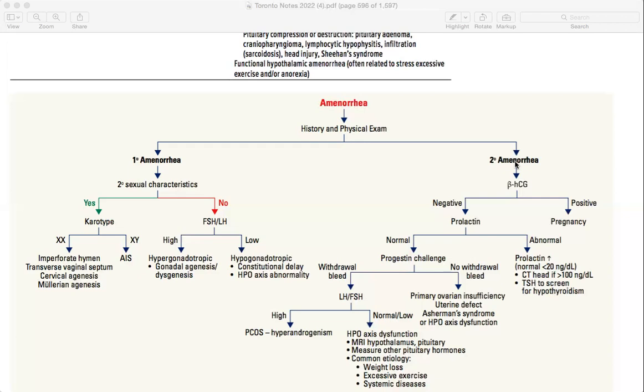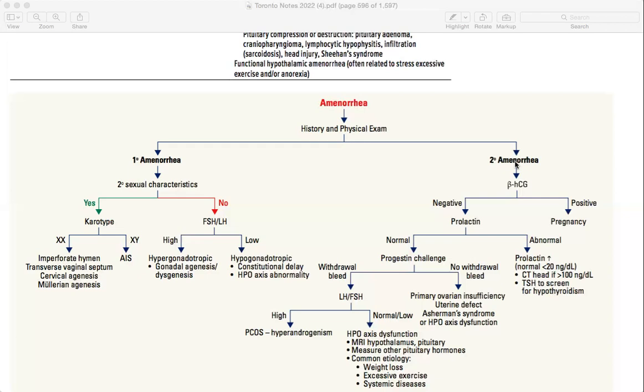There you go. If not positive, then you go for the next step, prolactin. If prolactin is abnormal, then it might be prolactinoma. If the prolactin level is high, more than 100, then you go for a CT scan. You need to see if there is any tumor inside the brain. TSH to screen for hypothyroidism, maybe pituitary adenoma or something going on. Then, if the prolactin level is normal,